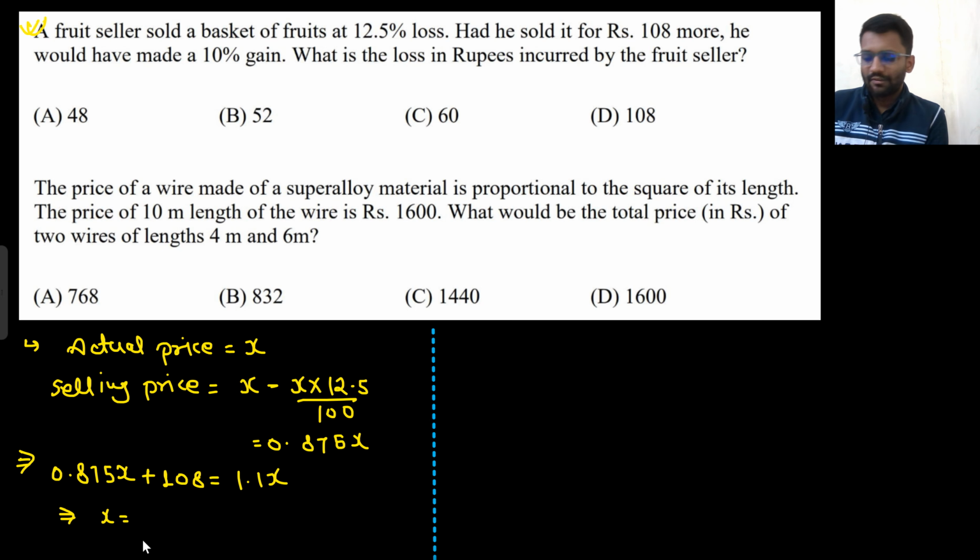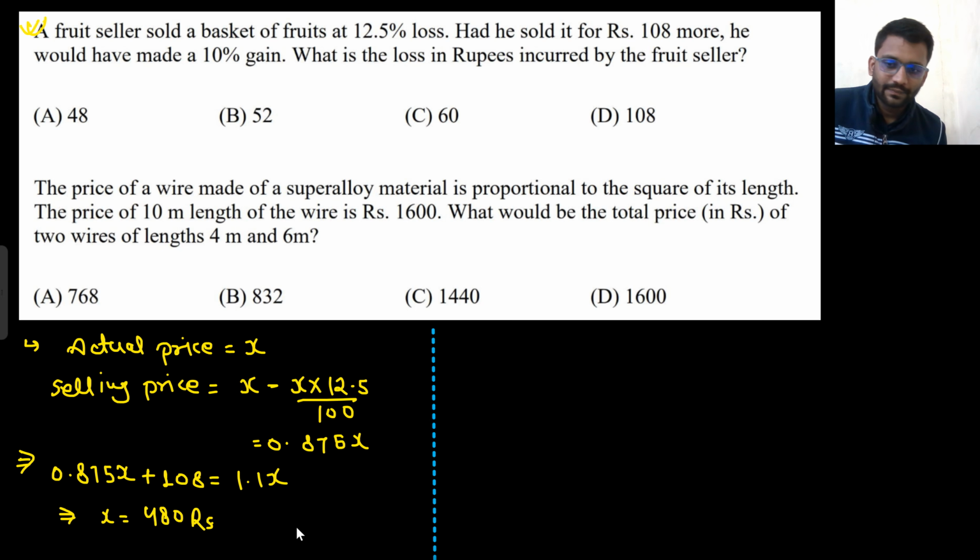So I will solve it. As far as I remember, I get 480 by solving this, but let's solve it. 1.1 minus 0.875, reciprocal, into 108. Yeah, 480. My memory is good. 480 rupees. Okay, 480 rupees. So now they are asking what is the loss in rupees incurred by the fruit seller.